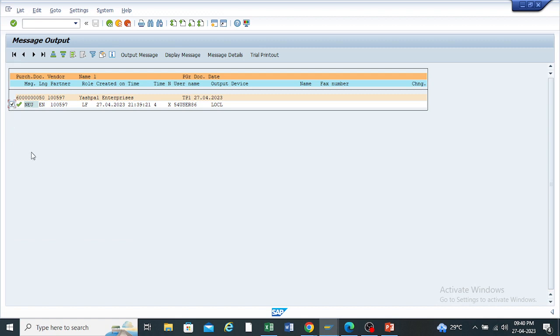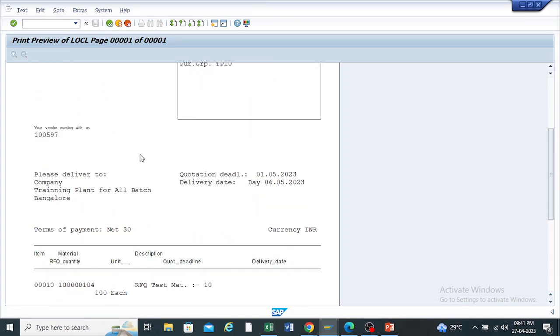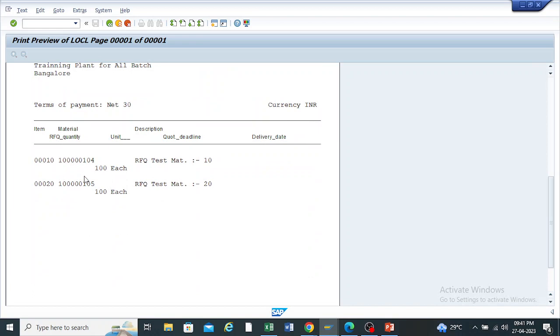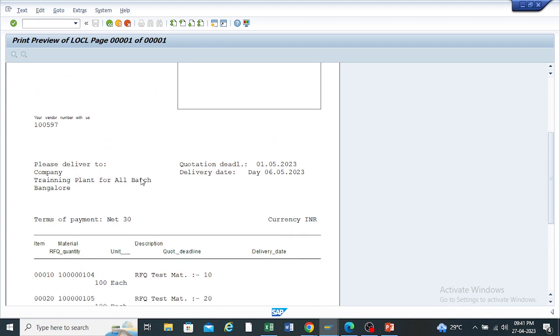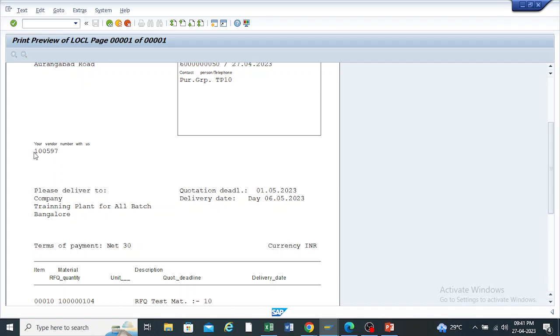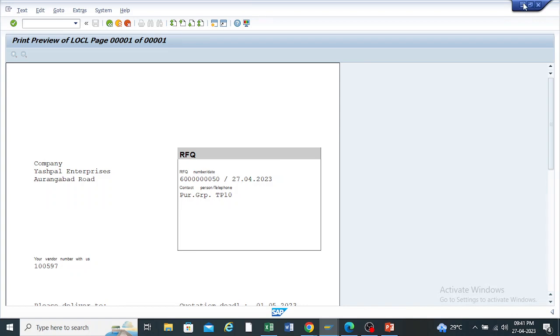Here, just select and go to the display messages. Previously, whenever we rejected the quotation, the rejection came up, but right now it comes as an RFQ. So that is the difference between the rejection and acceptance of the RFQ. Like this, the letter will be given to the vendor: your quotation is accepted, so you can provide the material at this rate within the delivery date. This is the vendor which I have selected or finalized for purchasing the material. All of you are clear, or any doubts?